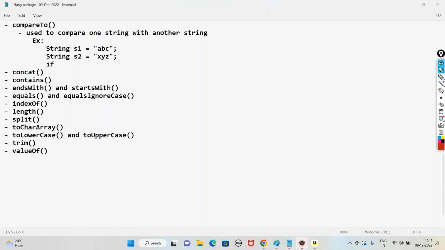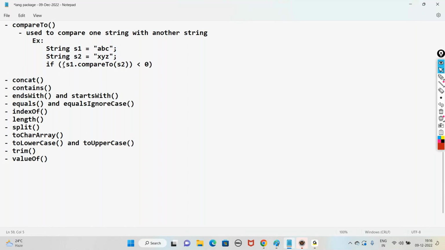So let us go with this example. With compareTo, we have taken s1 as abc, s2 as xyz. Out of these two strings, which is lower? ABC is lower than xyz in alphabetical order. So how to write that? If s1.compareTo(s2) is returning a value less than 0, that indicates s1 is less than s2.